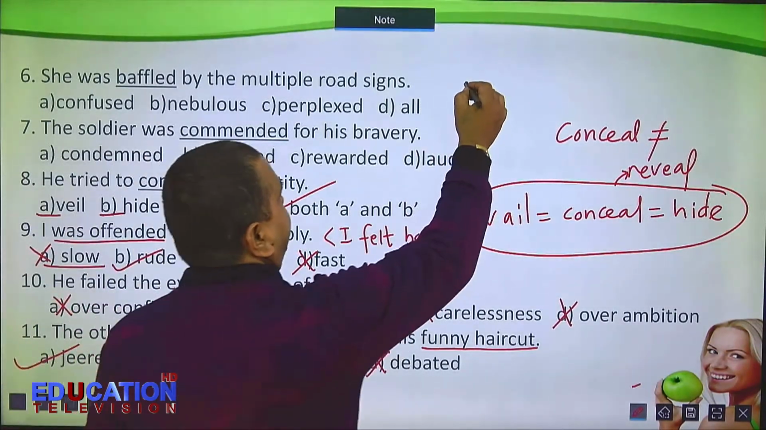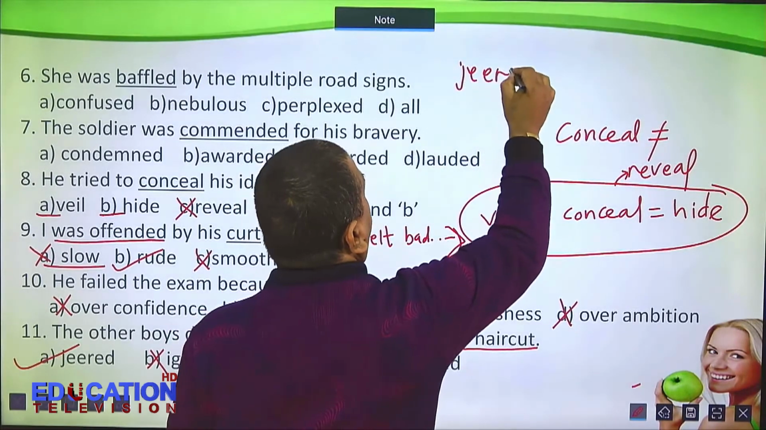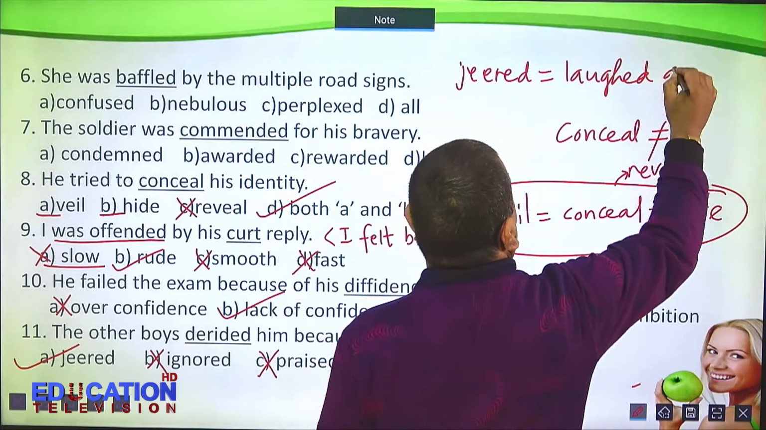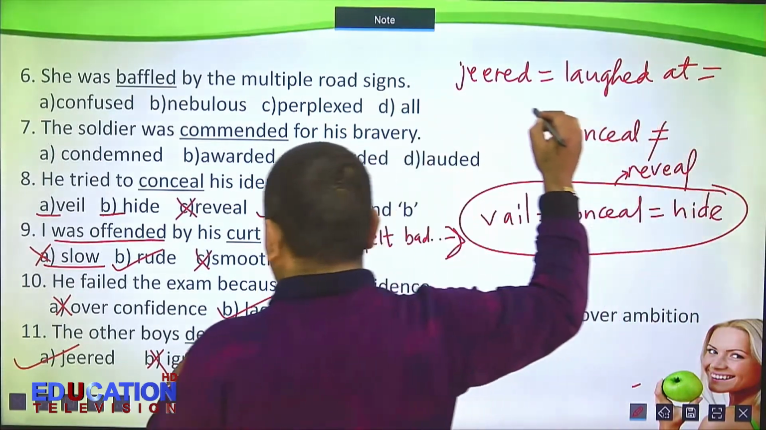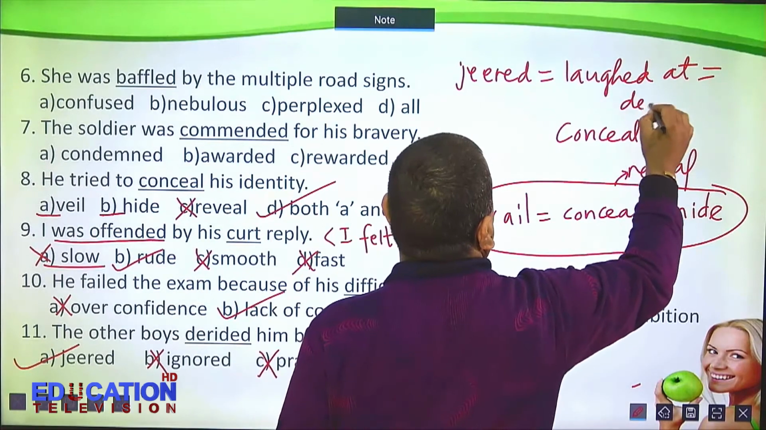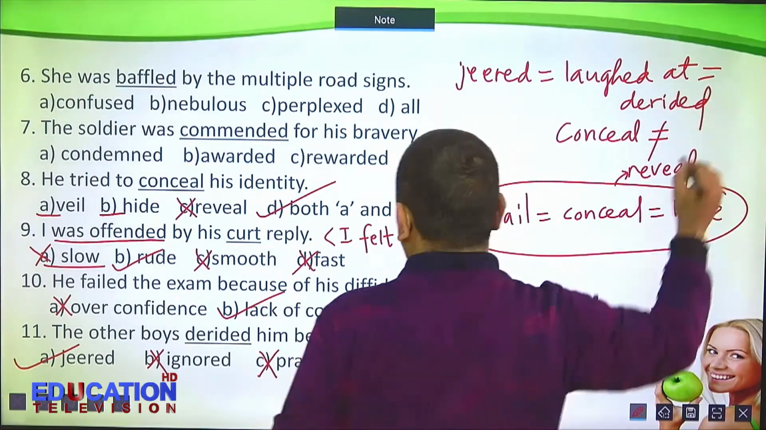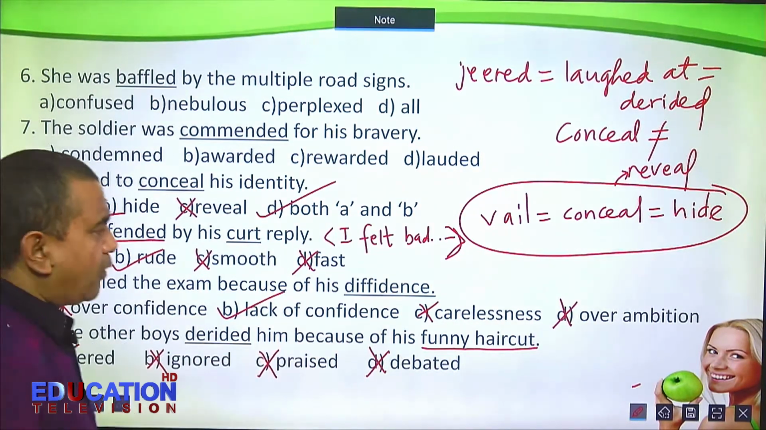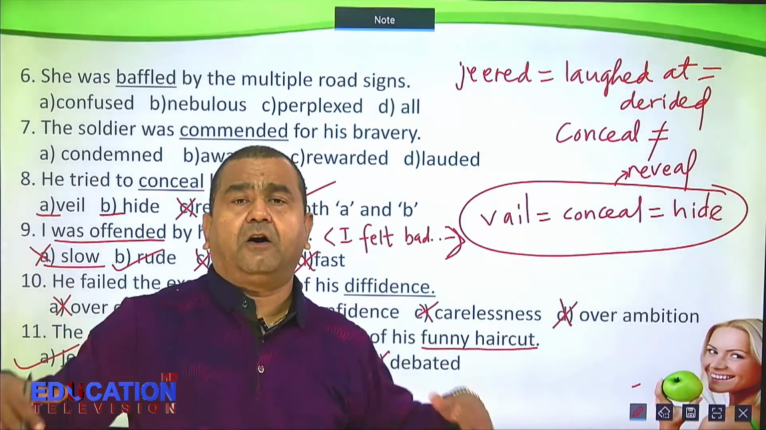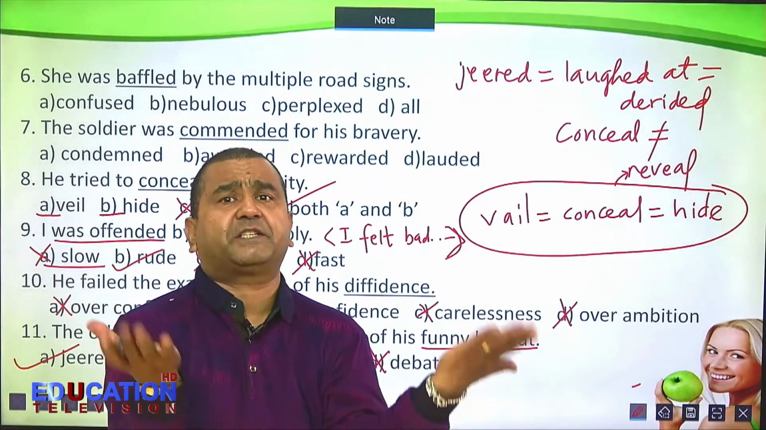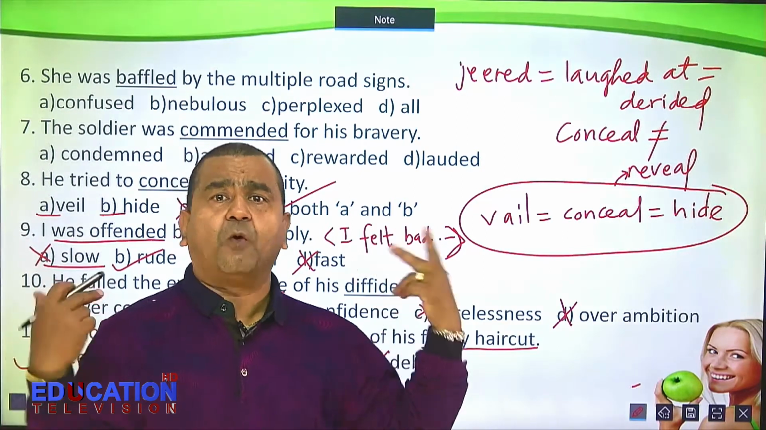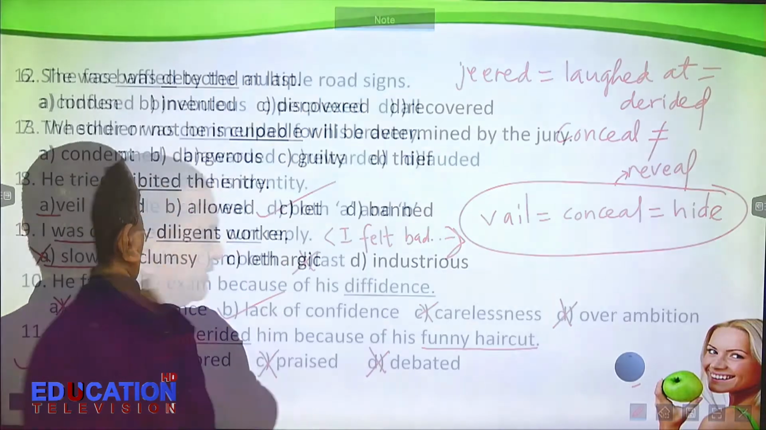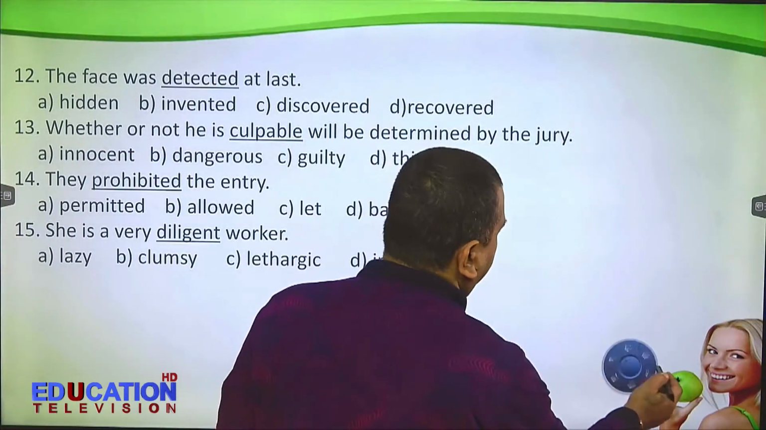So remember, dear students, jeered means laughed at. And laughed at means derided here. So your answer is jeered. The other boys derided him because of his funny haircut. The other boys laughed at him because of his funny haircut. The other boys mocked at him because of his funny haircut. Alright? Now let us see other three examples.